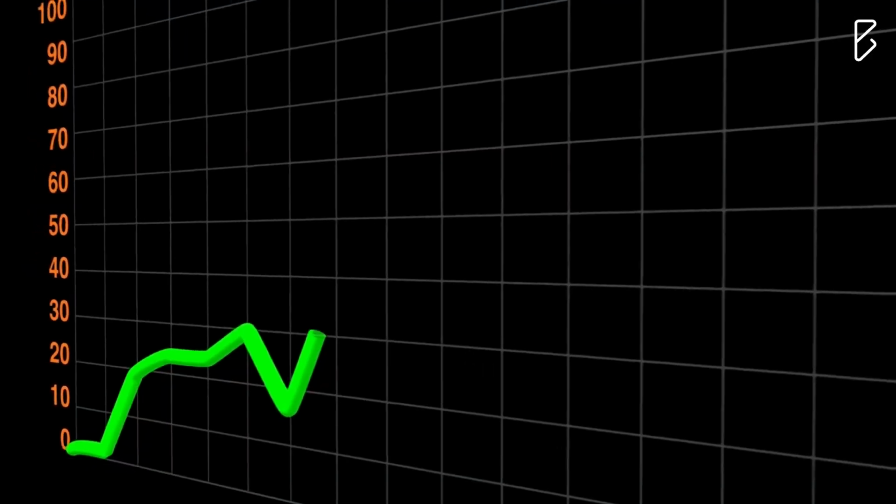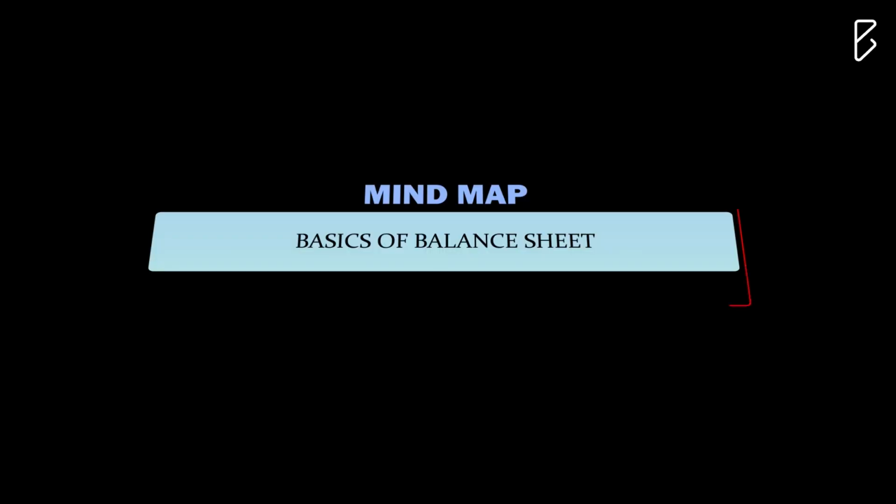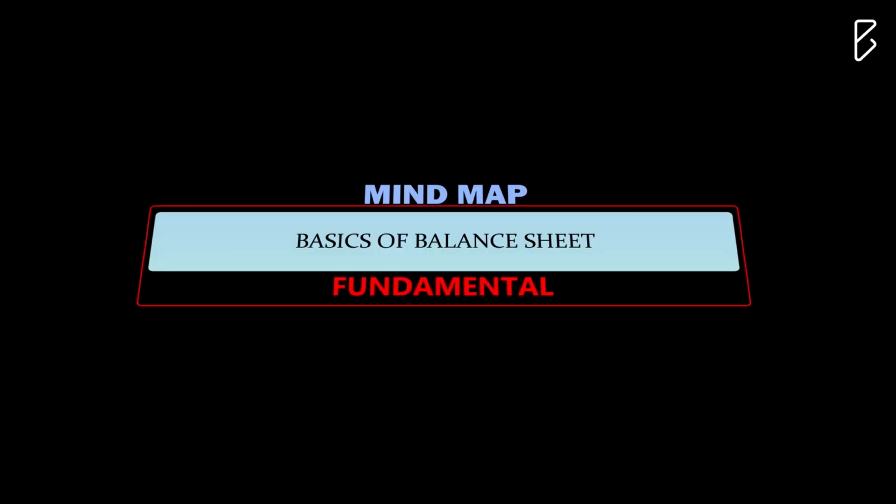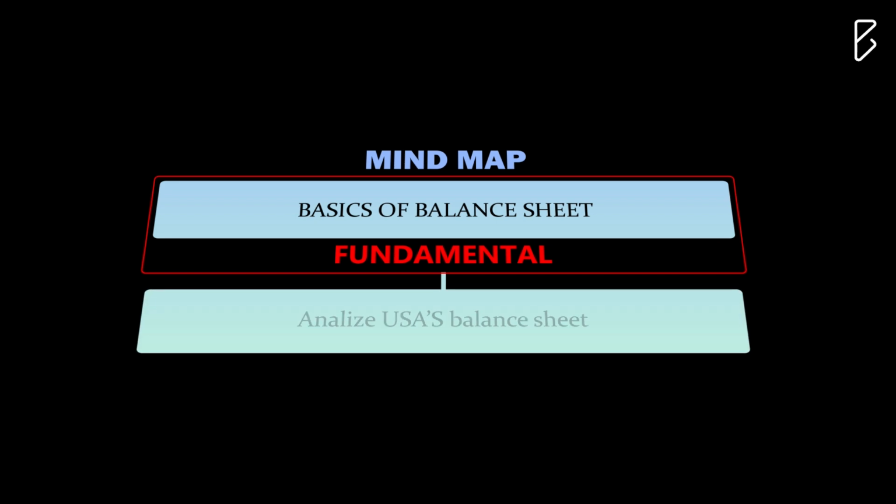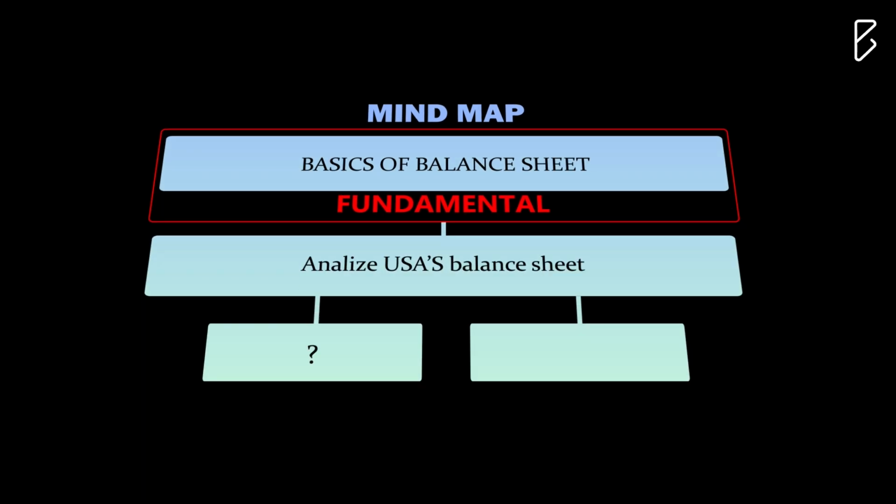Now it completely depends upon the business owner how efficiently he is investing his and his lender's money in the kind of assets that give the best return. The primary purpose of a business is to increase the wealth of its owners over time. In the case of a country's balance sheet, the owners are the citizens of that country. Now, when we understand the fundamentals of assets, liability and wealth, the question is, what are the assets US citizens are investing in that's making them so rich? To find that, let's look into their balance sheet.